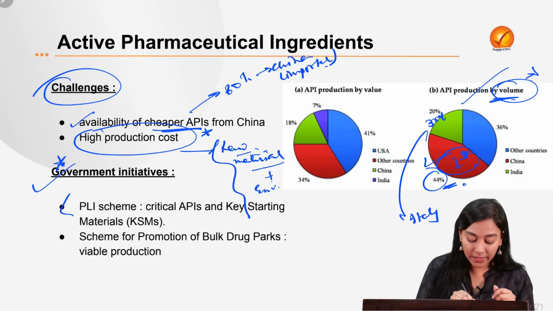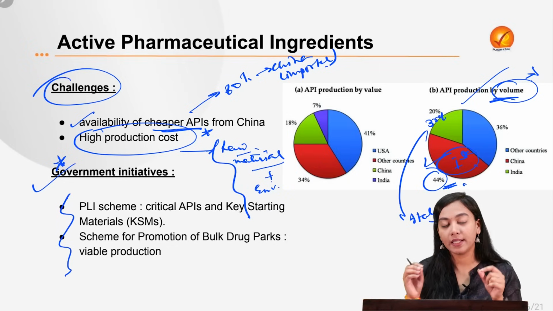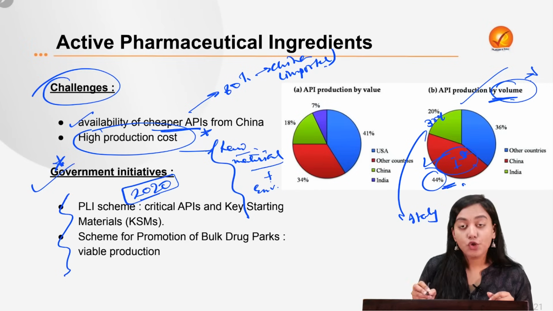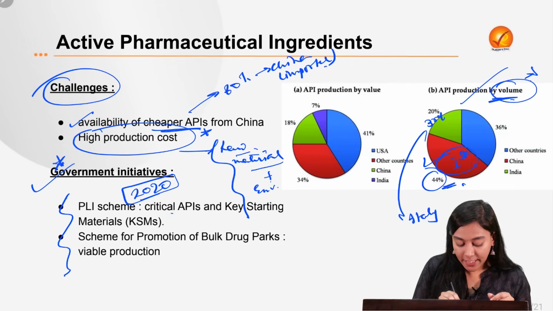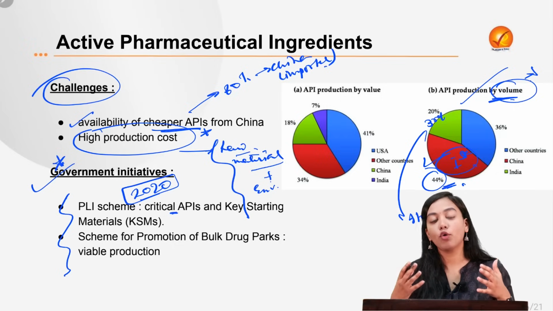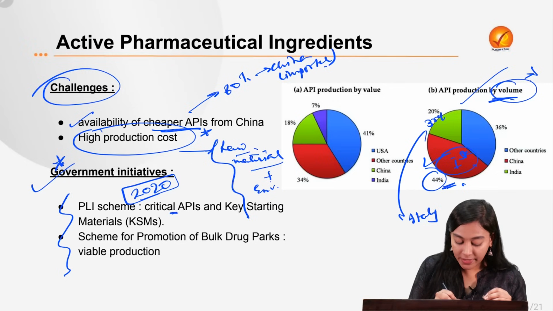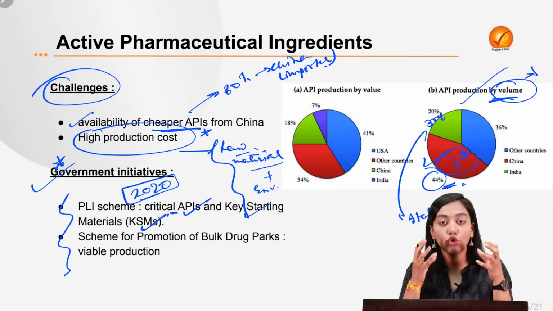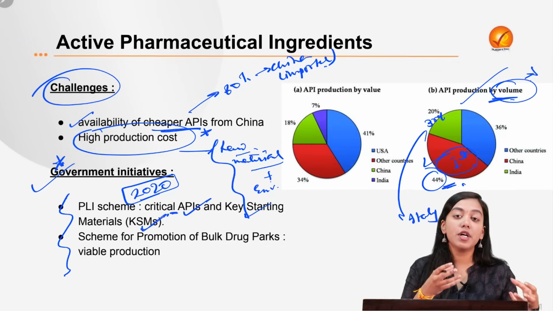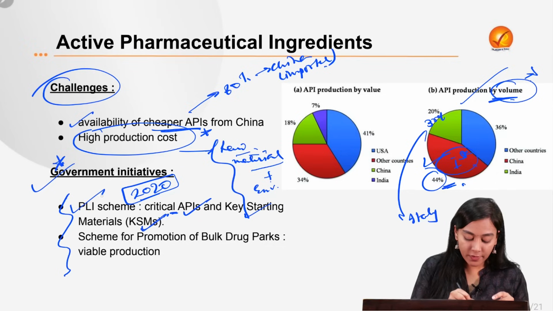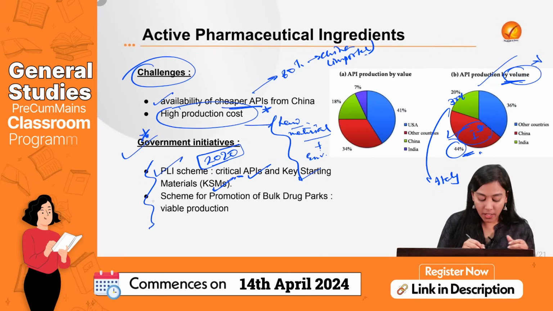First of all, by bringing Atmanirbharta through the production linked incentive scheme, which was launched in the year 2020 post COVID. It called for incentivizing incremental sales, and attracting manufacturing and FDI in the production of critical APIs and key starting materials. Key starting materials are nothing but the raw materials or raw chemicals which are used in different concentrations to produce API.